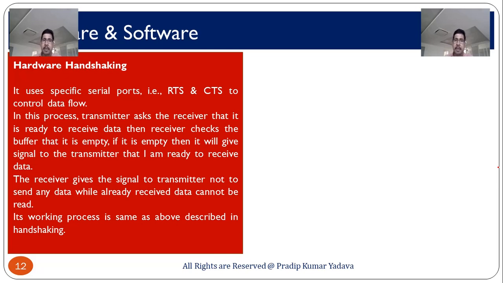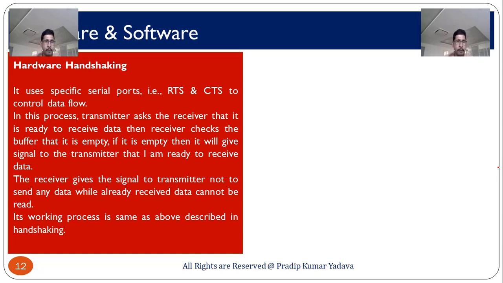If it is empty, then it gives a signal to the transmitter: yes, I am ready to receive data, you can send the data. So, in this case data will not be lost, because the transmitter and receiver transmit data by understanding. If the receiver is empty, it can receive the data and then the transmitter will transmit. If the receiver is full, the transmitter is not going to transmit data. So, in this process we can avoid losing the data.